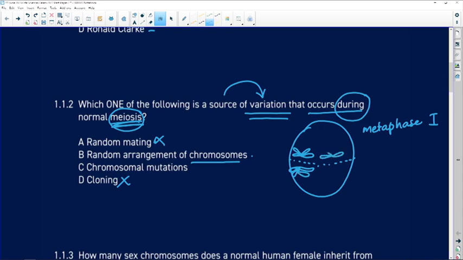And in some instances, for example, this one could be the maternal chromosome. In other words, the chromosome from the female or the mother